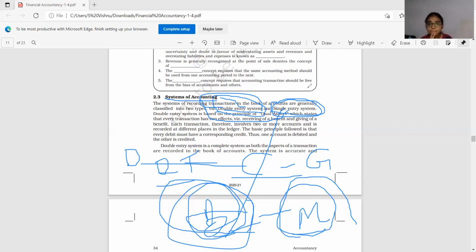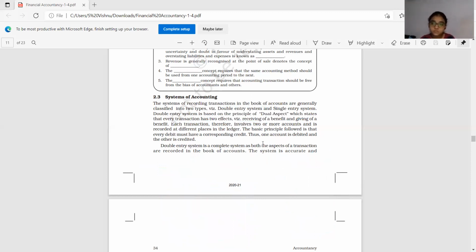If you note down two aspects, that is one debit aspect and one credit aspect in the books, that is double entry system. Nowadays everybody is maintaining double entry system. Single entry system is an old method. Okay, so now all organizations are maintaining double entry system. Nobody is maintaining single entry system. That is what we mean by systems of accounting. Two systems of accounting are there. One is single entry system, another one is double entry system.